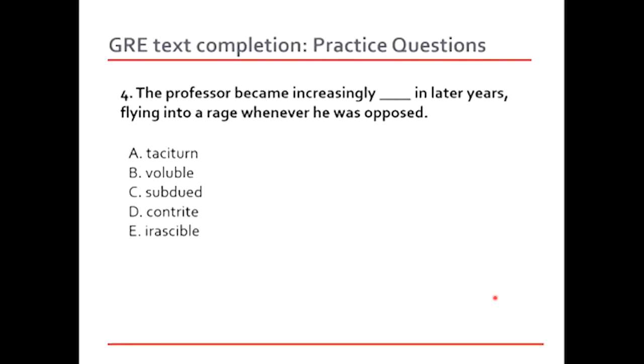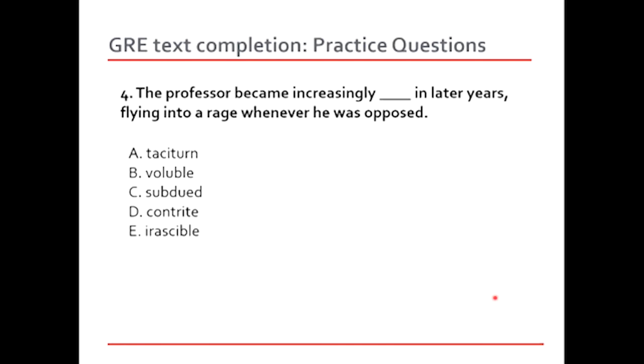Number 4. The professor became increasingly dash in later years. Now, you can notice that some of the questions have 2 blanks, some of them have just a single blank, and some of them even have 3 blanks. So the situation in this text completion, every question's nature is different. The professor became increasingly dash in later years, flying into a rage whenever he was opposed. So this is a negative trait about the professor. Okay, taciturn, voluble, subdued, contrite, irascible.